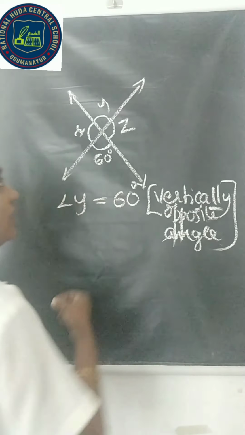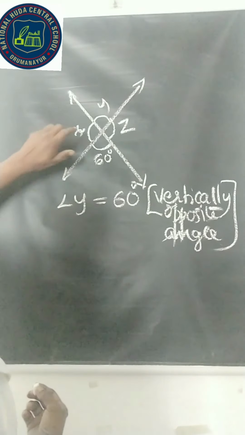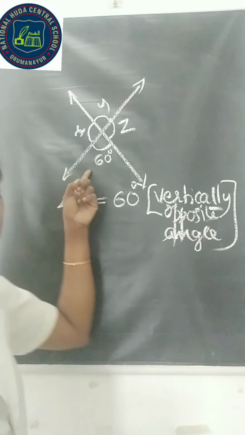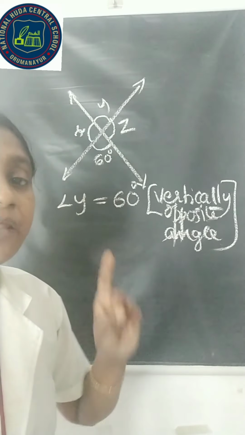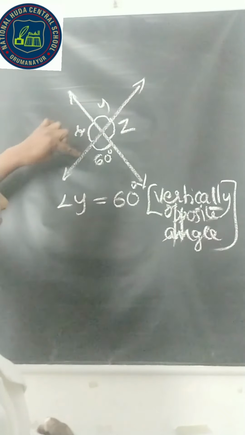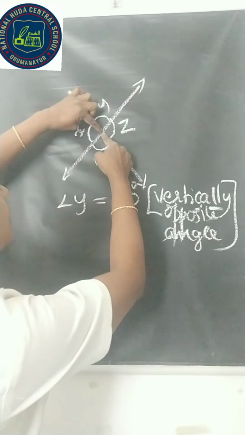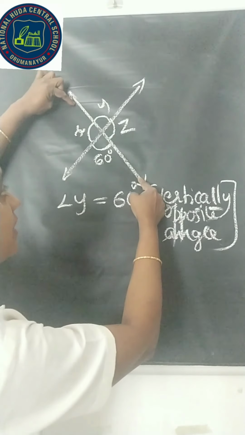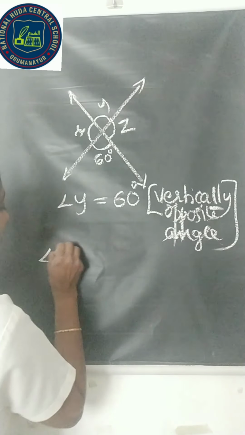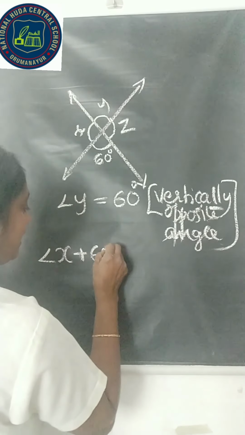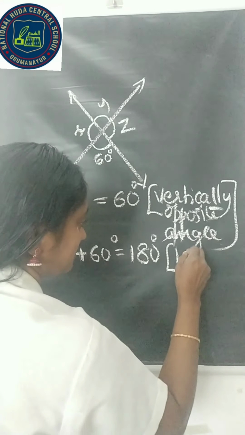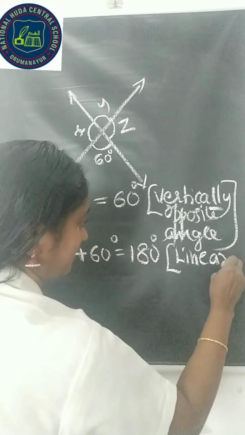Next, we can see that angle x and 60 degrees are a linear pair because they have one common vertex, one common arm, and the two non-common arms lie opposite to each other. Therefore, we can write angle x plus 60 degrees is equal to 180 degrees because of the linear pair.